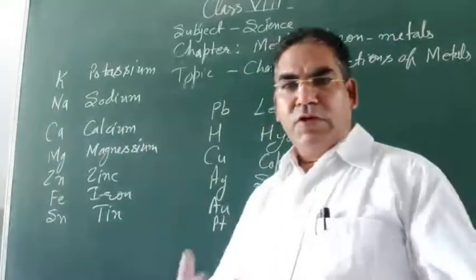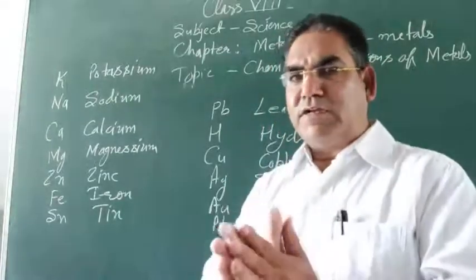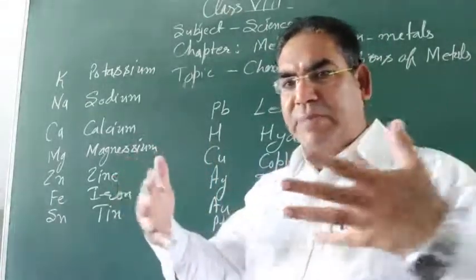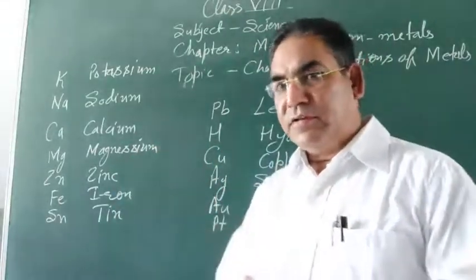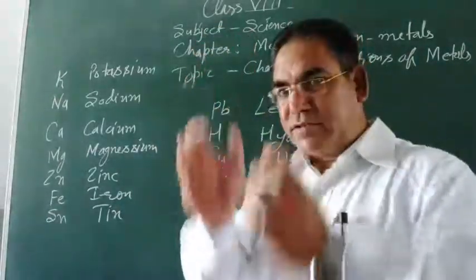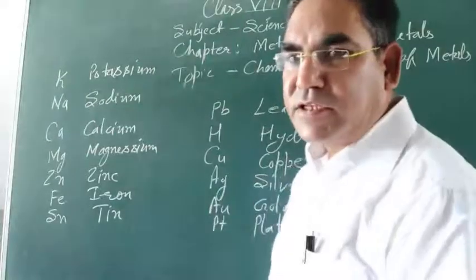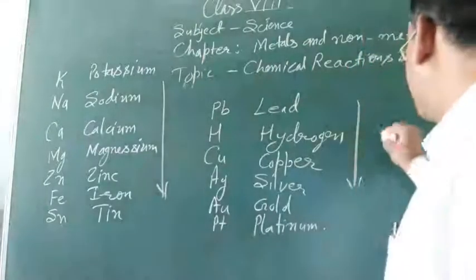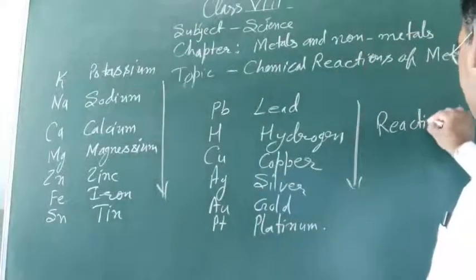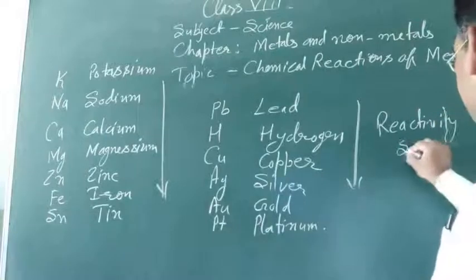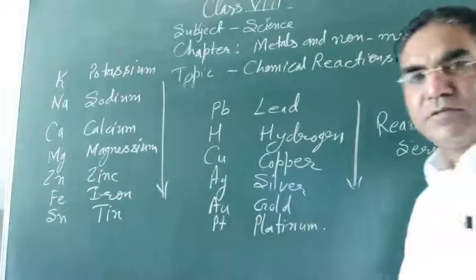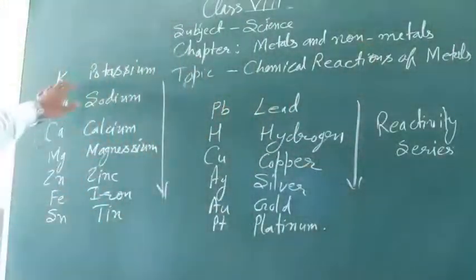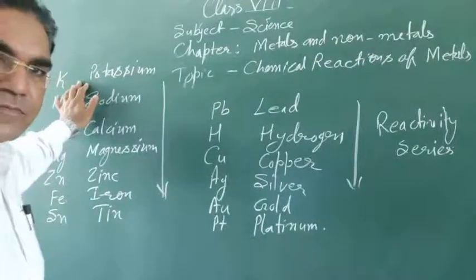Now look, we have understood that some of the metals are more reactive, some of the metals are less reactive. By comparing their reactivity, we can make a series, a list, and this list is known as the reactivity series. In this series, potassium is at the top.